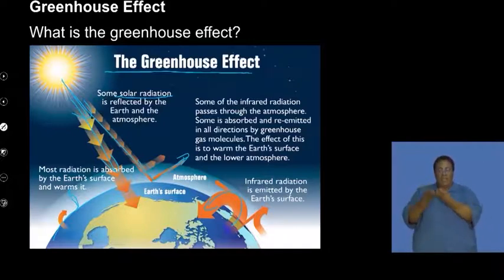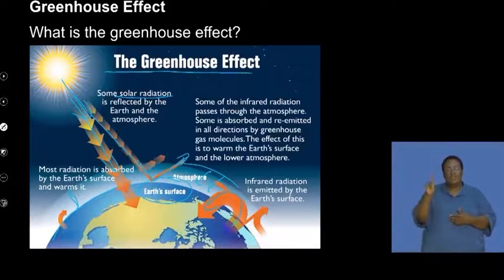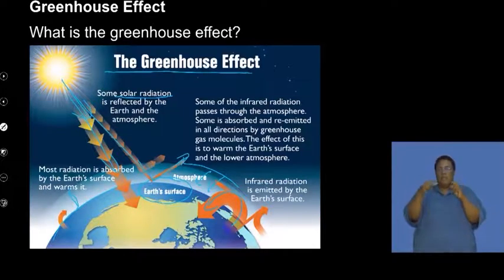So the Earth experiences three things. It warms up because the heat goes through the atmosphere, bounces off the surface of the Earth, and then leaves, which is good for the Earth. But some of that we know bounces back onto the surface of the Earth off this layer called the atmosphere. That layer allows for some of the heat, or this radiation, to bounce back. And this is what warms the Earth's surface up, maintaining the average temperature which we experience throughout the Earth. And so that's, in a nutshell, what happens on the Earth in terms of the greenhouse effect.